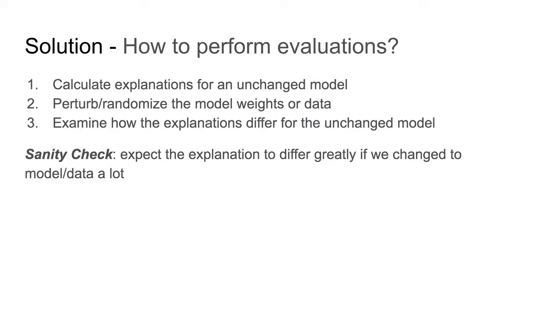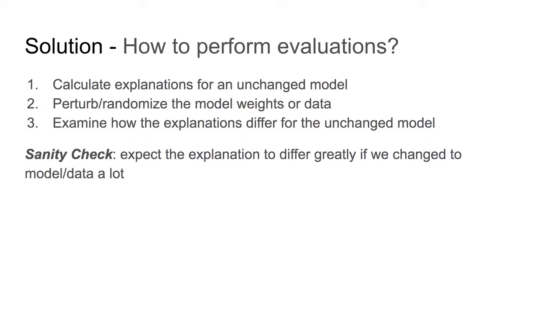So how do we actually perform evaluations? Well, there are 3 steps. The first is to calculate the actual explanations for an unchanged model. Then we perform perturbations or randomizations on the model weights or the data that the model was trained on. And then lastly, we re-examine how those explanations differ for the randomized or perturbed model and the unchanged model.